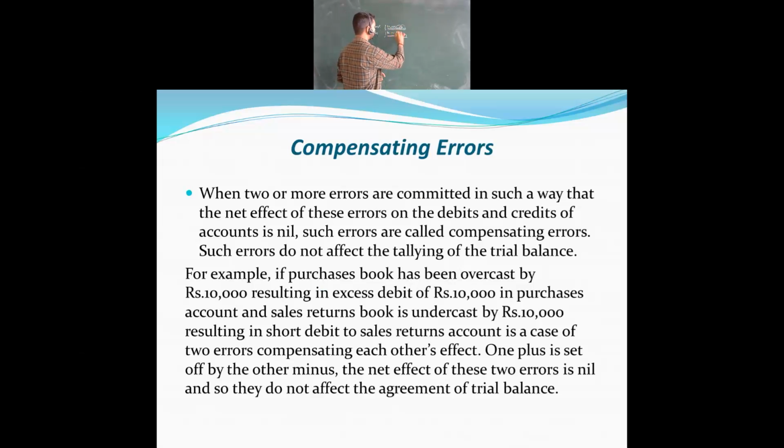Because the amount for both transactions is the same. One is set off by the other, which means the net effect of these two errors is nil. So we are not going to have any error for this. It will be nil. Nil means none.